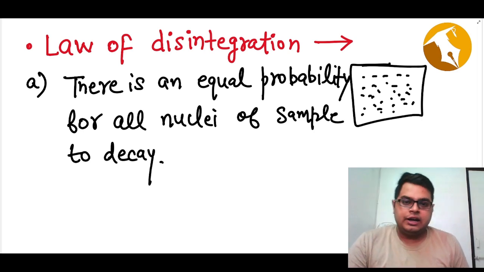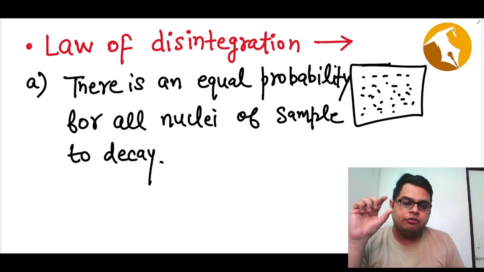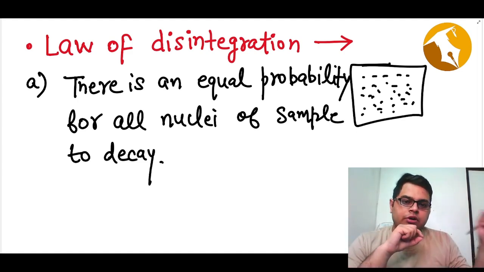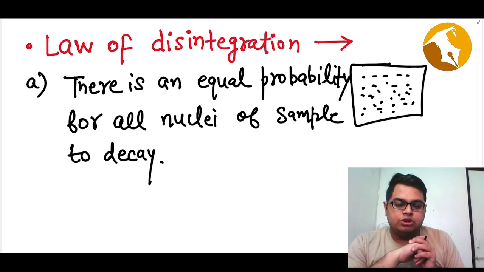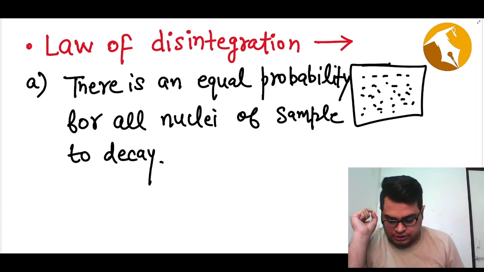Okay, so let's say there are 10,000 nuclei in one sample, then there is an equal probability for all 10,000 nuclei to decay. Whatever is the probability of decay of the first nucleus, same is the probability of decay of the second nucleus. So the probability of decay of all the nuclei is exactly the same. This is the first law of disintegration.